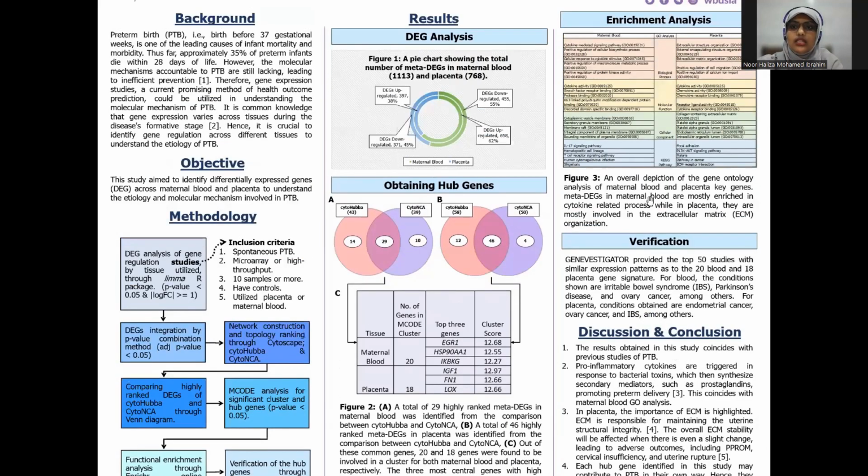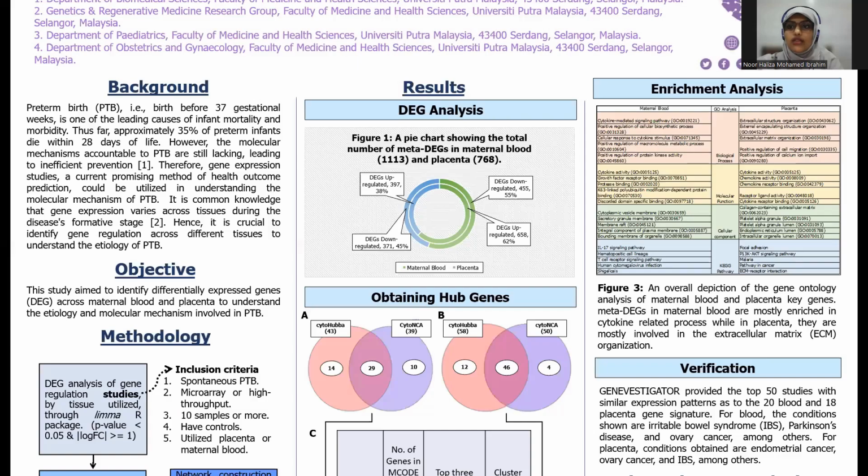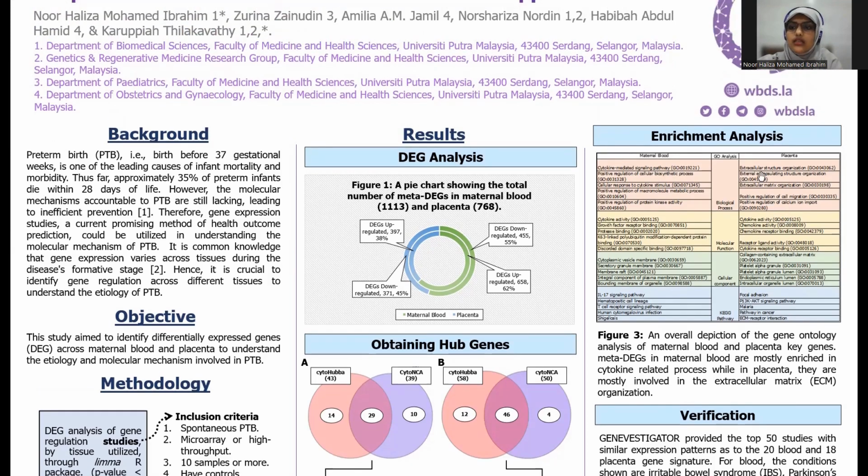So the enrichment analysis of the genes involved in a similar cluster showed cytokine-related process for maternal blood, such as cytokine-mediated signaling pathway and cellular response to cytokine stimulus. Correspondingly, the KEGG pathways obtained are IL-17 signaling pathway, which itself is a pro-inflammatory cytokine, and T-cell receptor signaling pathway, which is involved in the synthesis of cytokines. On the other hand, placenta are more involved in extracellular matrix organization and pathways of ECM receptor interaction.